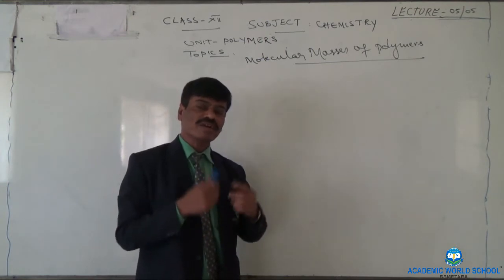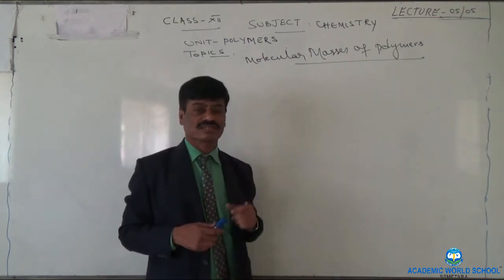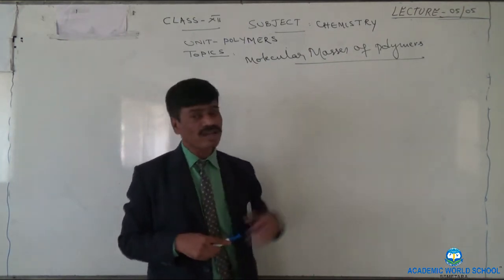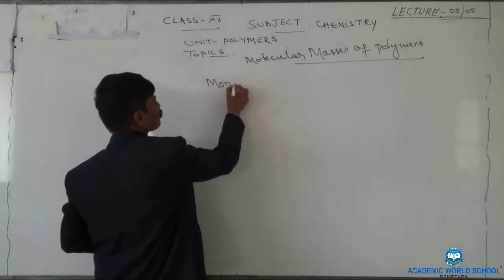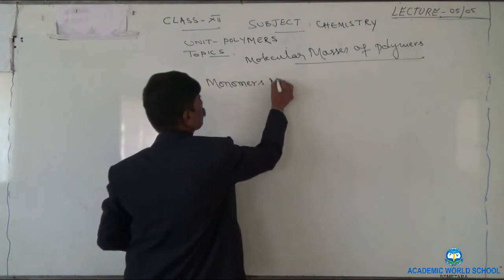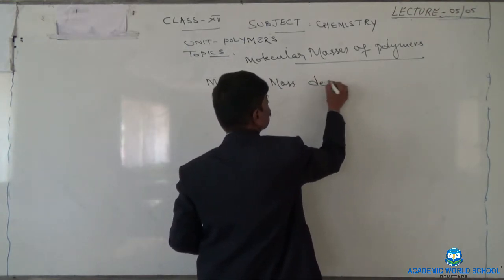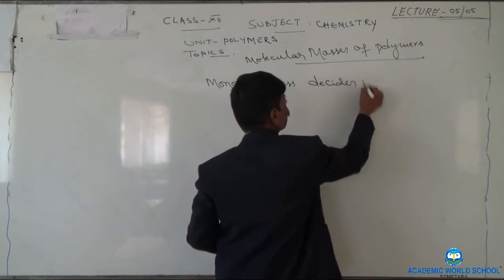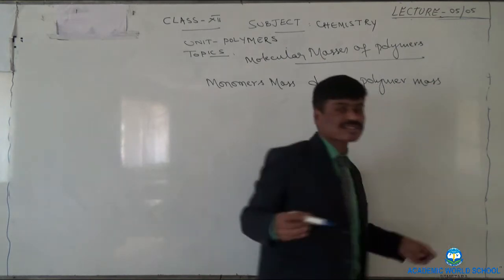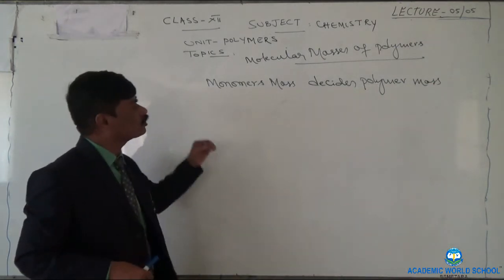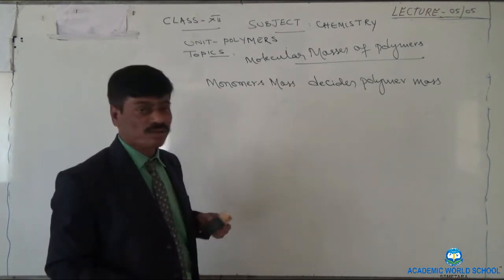Imagine in any polymerization reaction, if monomers of high molecular masses are involved, naturally the polymer formed will also have a good mass. Means monomer masses decide polymer mass. So in short we can say the mass of a polymer is directly proportional to the mass of the monomers. This is a very small topic that is included in your syllabus.